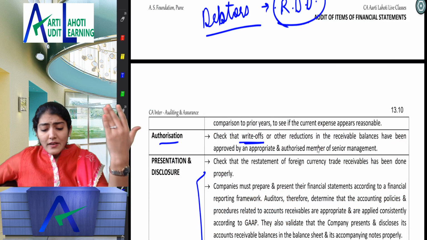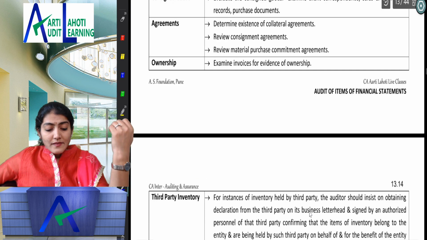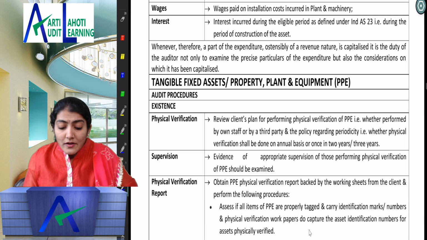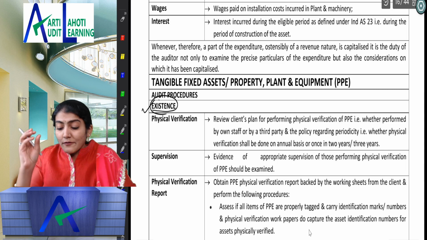Right. So likewise, you can keep on looking into the different headings, and keep on analyzing on your own. So say another one which I could discuss with you is regarding the fixed assets, right? Tangible fixed assets. They are talking about the existence of the tangible fixed assets. So existence, what did I tell you? Physical verification or the confirmation.